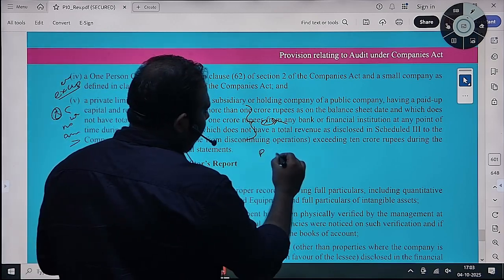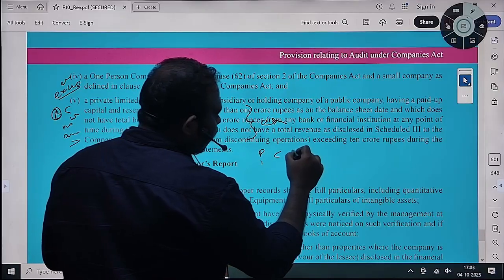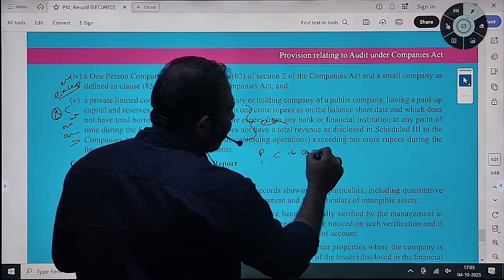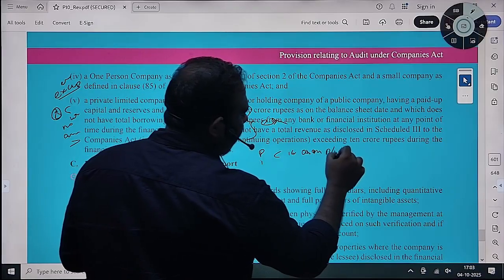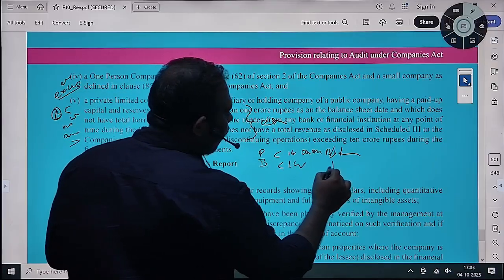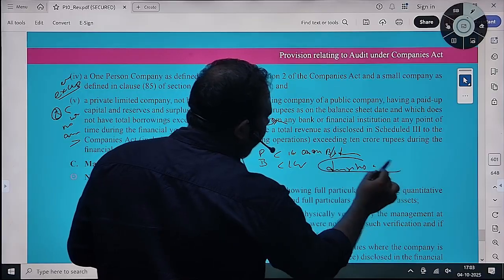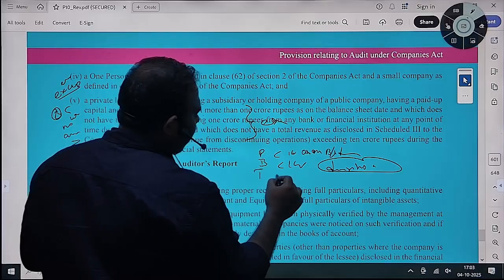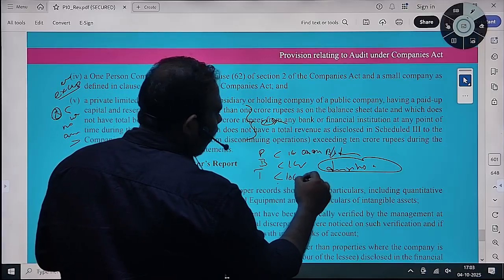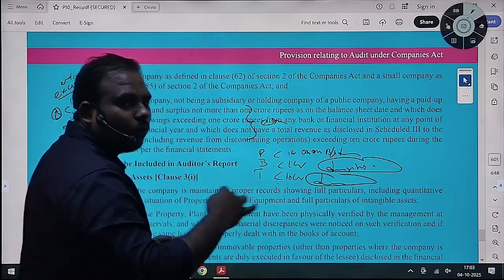Paid up share capital less than 1 crore. This 1 crore you will see as on the balance sheet date. Okay. And borrowings less than 1 crore, this at any point of the year. This is important, at any point of the year. And turnover less than 10 crores. Turnover means overall during the period, the whole period, throughout the period.